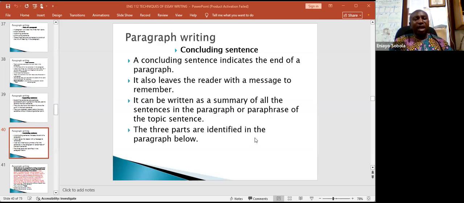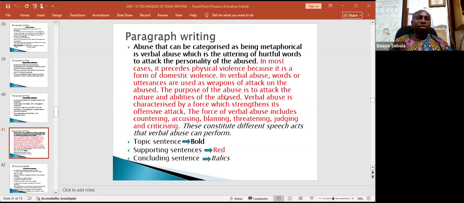So the three parts are identified in the paragraph below. Just observe their relationship. Okay. Abuse that can be categorized as being metaphorical is verbal abuse, which is uttering of hurtful words to attack the personality of the abused.